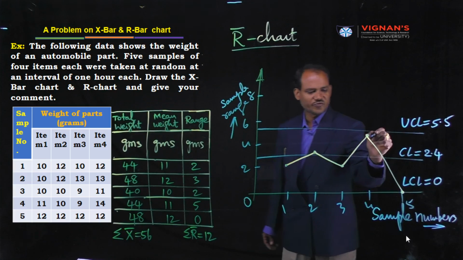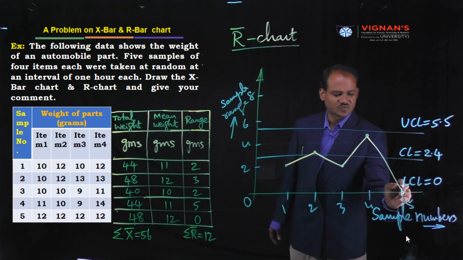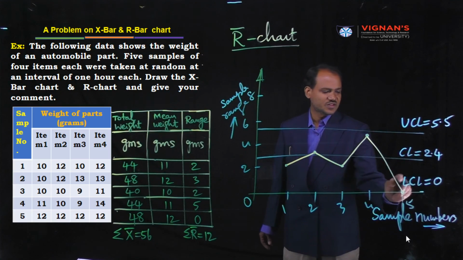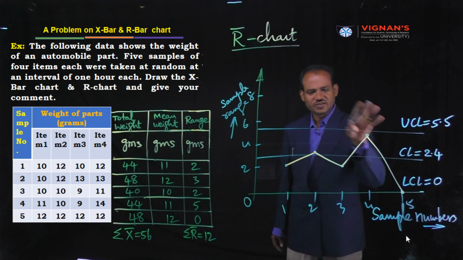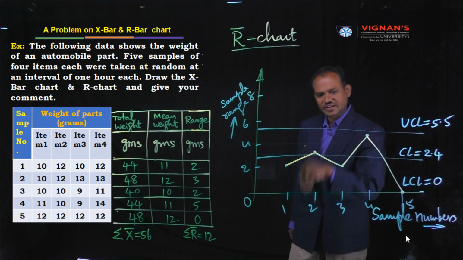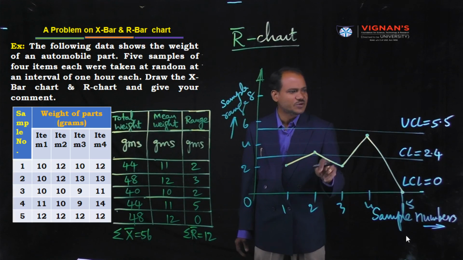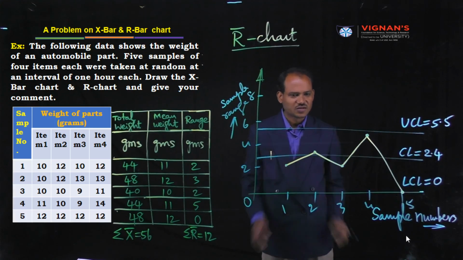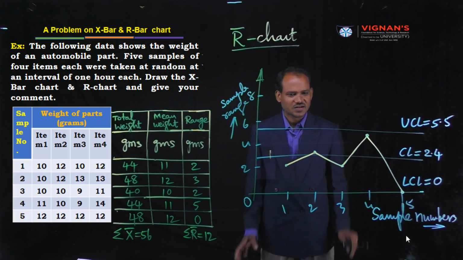Sample number 4, it's 5. Sample number 5, 0. Here 0. This 0 line is nothing but the LCL. This is the CL line, 2.4, and this is the UCL line, 5.5. Join all these points. Observe the variation. This variation lies within the limits, meaning below UCL and above LCL. Therefore, the process is under control.